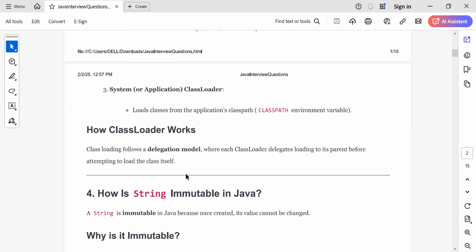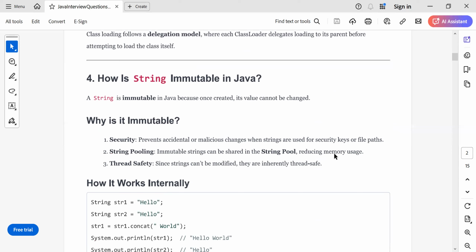And class loader uses a delegation model. So class loading follows a delegation model. You have to tell this in the interview, where each class loader delegates loading to its parent before attempting to load the class itself. Suppose a class loader gets a request to load a class. Before loading the class, that class loader will call the parent class loader and ask it to load the class. And only if the parent class loader is unsuccessful, then this class loader will load that class into your runtime. So this is known as the delegation model. That is about class loader.